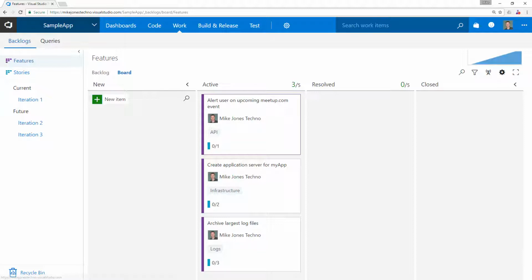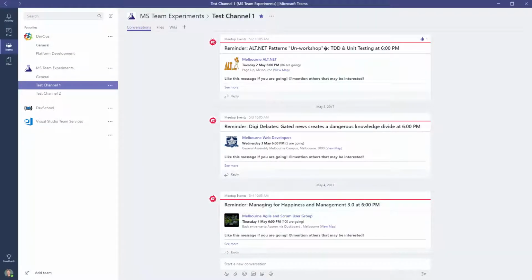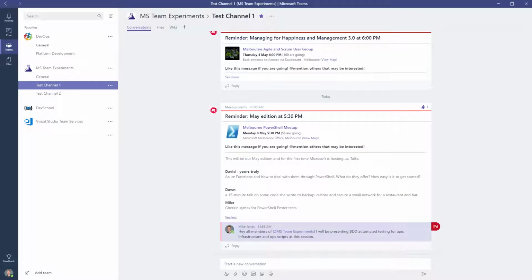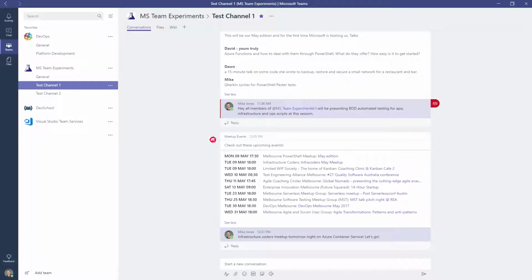So hopefully there'll be an example that one of you can relate to. So this is my first one, getting the alert coming up on meetup.com. This is what it looks like when it's running and working. I get these little reminders coming up for meetup events. And you can see recently there's one here about PowerShell, which is pretty nice, and I can see more and I get the description of the session coming up into Microsoft Teams, and I've made a little summary.